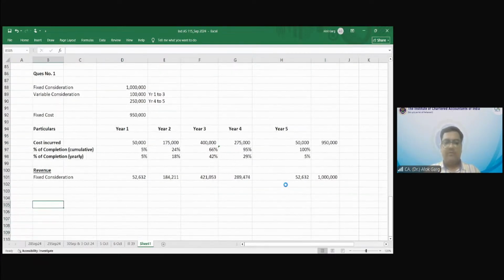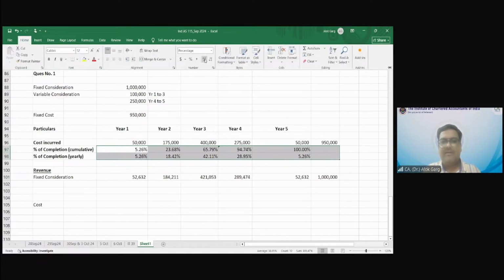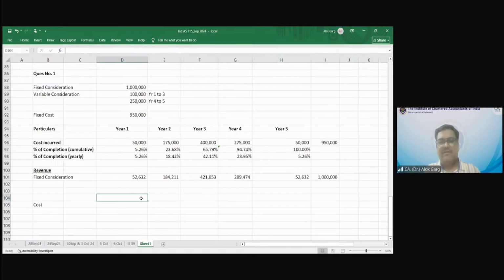This is my revenue. Why is it coming 52,632 when we take 5% of 10 lakhs? Yes. Sorry, Prashant, what is your question? So how is it coming 52,632 when we take 5% of 10 lakh? So it is exactly not 5%. So let me put this into 2 decimals, right? Okay, sir. This is the percentage, Prashant. This was rounded off, right? Yeah.